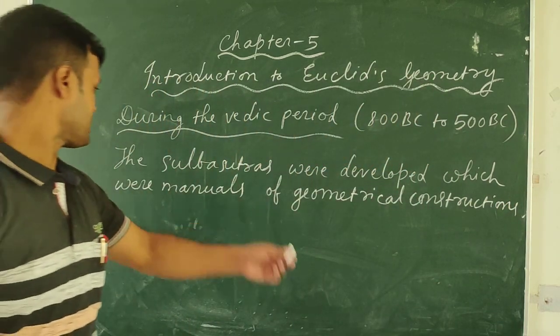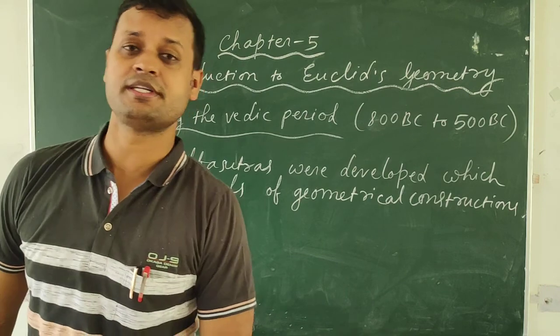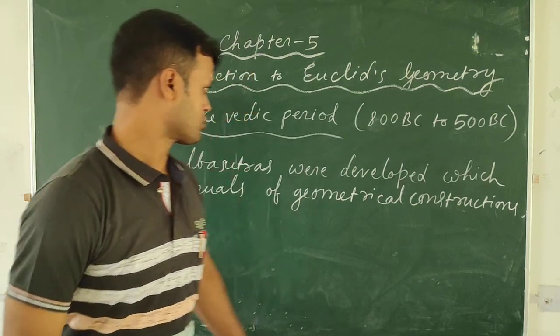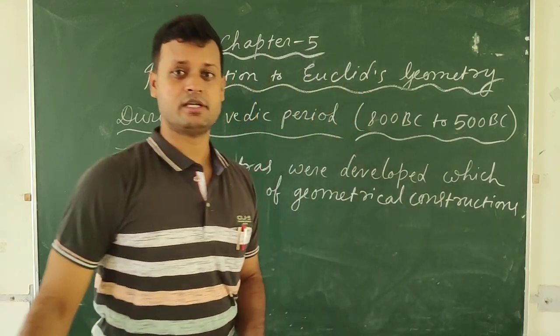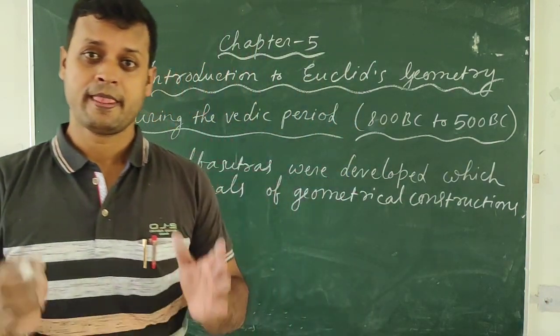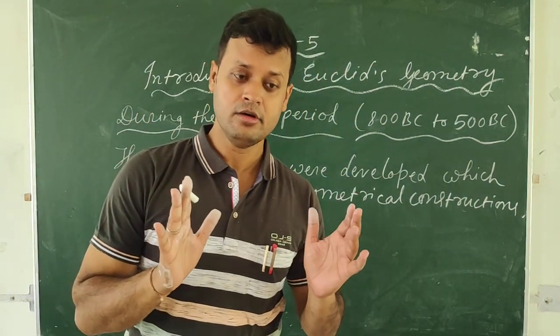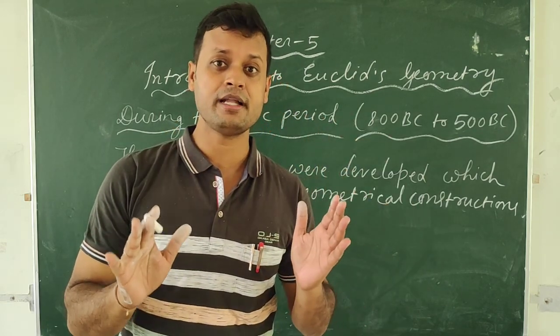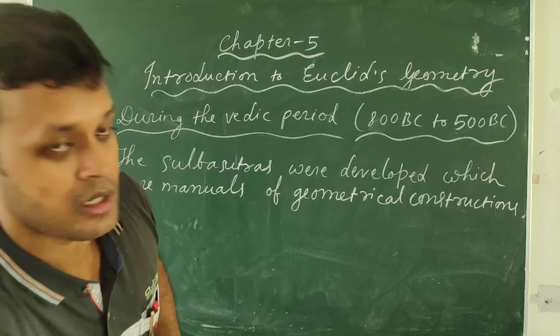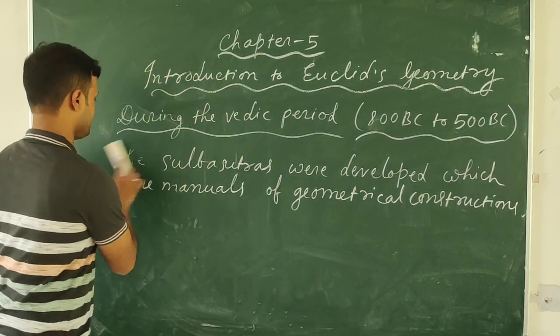So the Sulba Sutras were developed, which were manuals of geometrical constructions. The Sulba Sutras were developed from 800 BC to 500 BC. The Sulba Sutras mainly give us the measurements and the ways to develop the different kinds of altars that were used for worshipping in these ancient times.